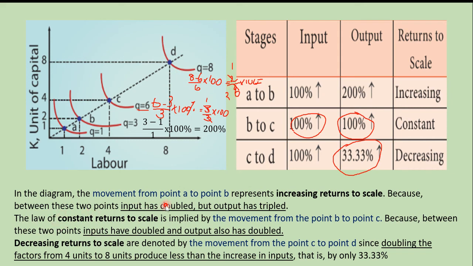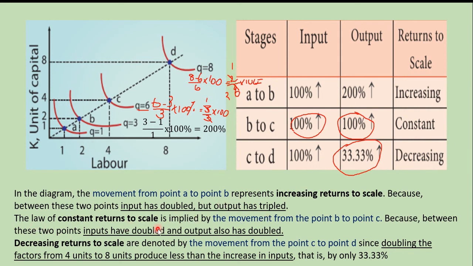In the diagram, the movement from A to B represents increasing returns to scale because between these 2 points, input is doubled but output has tripled. 100 has become 200. So the input has been doubled but output has been tripled.